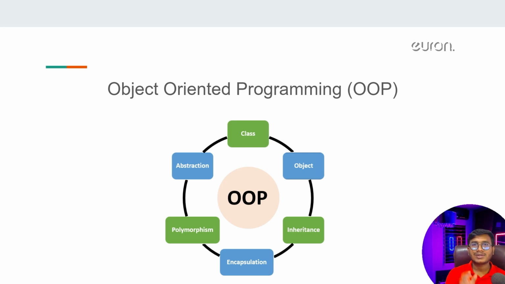So in summary, OOP is nothing but a programming paradigm. It helps us to write efficient and optimized code, and it also helps us to manage our code base. It will also give you more functionality whenever you are trying to create any kind of real-world product, real-world software, or any bigger application. Now I think you got it: what is OOP inside Python, and why it is so important.